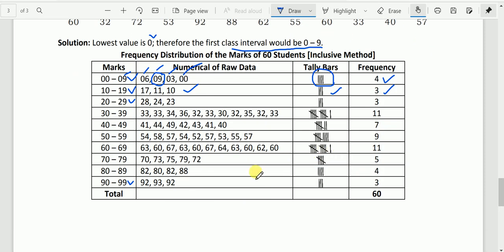After that, when we add the frequencies, we have got 60 as n. That is the total number of frequencies, summation f. Summation f is equal to 60, or it is also symbolized as n. n is equal to summation f, that is 60.